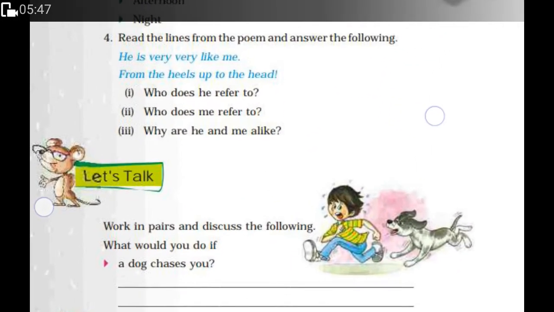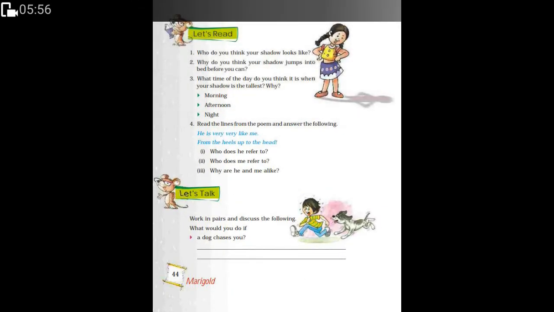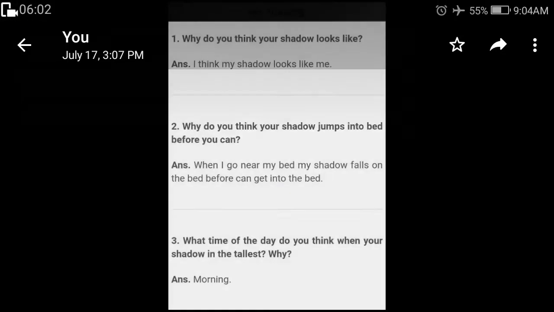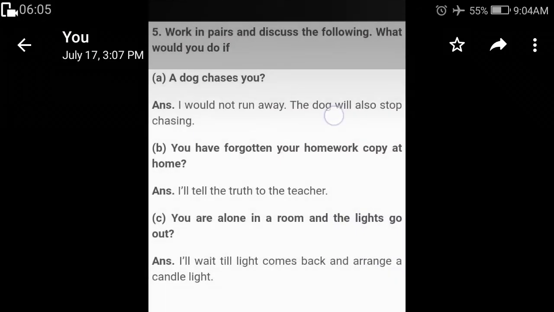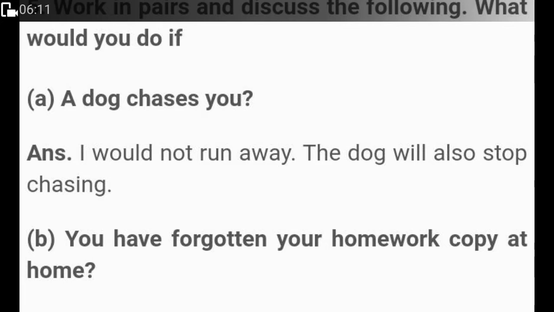We still have a few questions like work in pairs and discuss the following. What would you do if a dog chases you? What would you do? Like, look at this boy. He is running from the dog, right? Because he's chased by a dog. I would not run away. The dog will also stop chasing me. That's true. You know, when a dog chases you and you start running, they will chase you more. They think it's a game. And we are their entertainment. But if we stop running, they won't do anything to us. They will also stop chasing us.